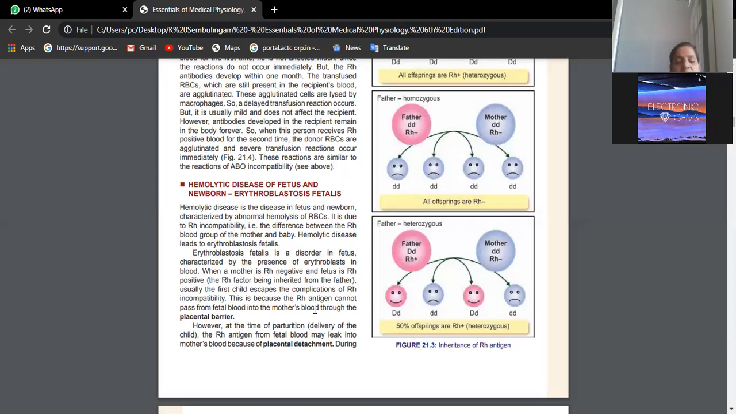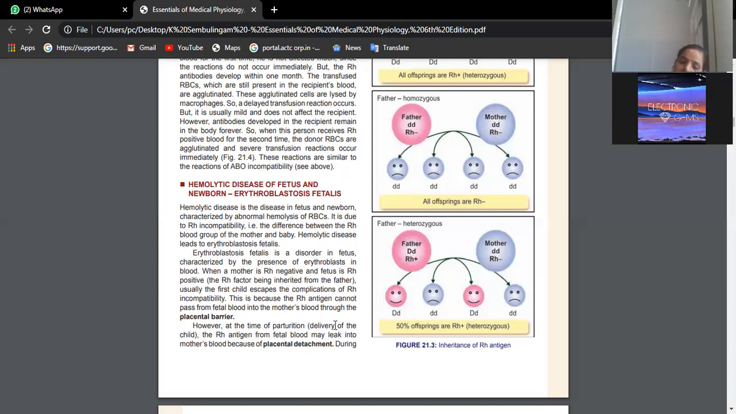Generally, the very first test we do in routine examination, whenever the mother comes for pregnancy checkups, even in a rural hospital or government PHC, the very first test which is done is blood group. Then we will come to know whether the mother is positive or negative.